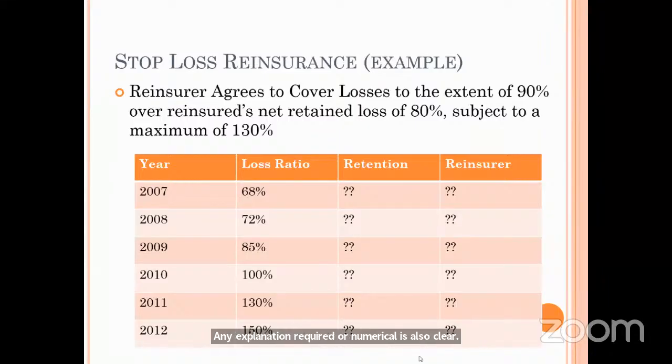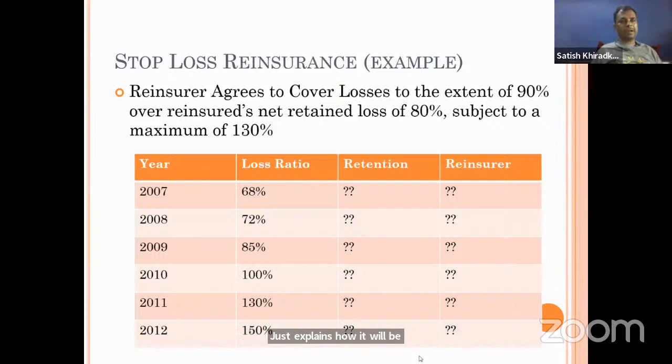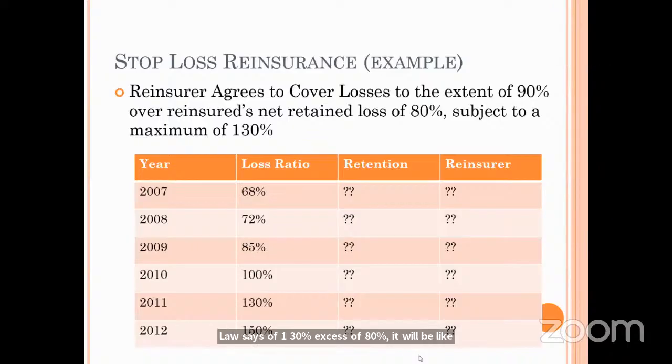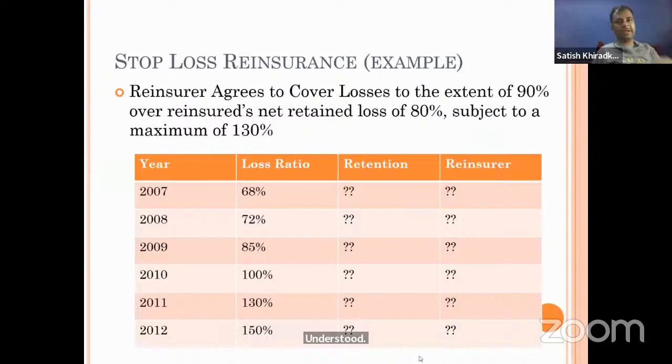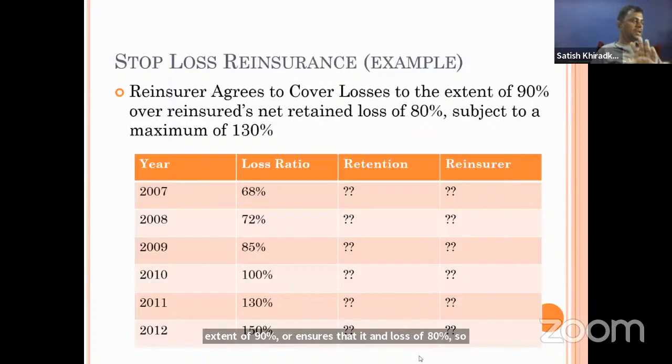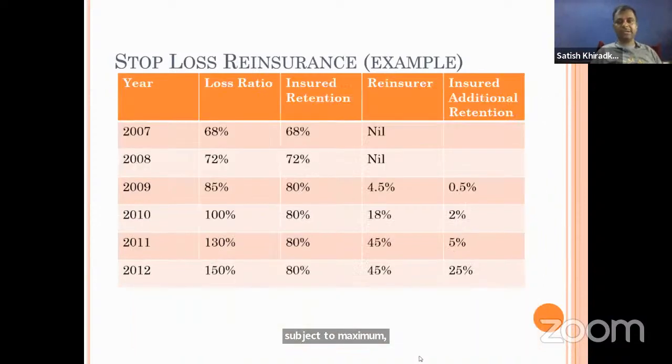In the exam they will not write it likewise, but if we want to write, we'll write 90% of losses of 130% excess of 80%. They will write: reinsurer agrees to cover losses to the extent of 90% of reinsured's net retained loss of 80%, subject to a maximum of 130%. They will write like this only. So these are the things.